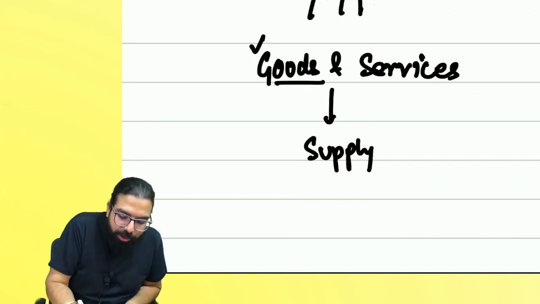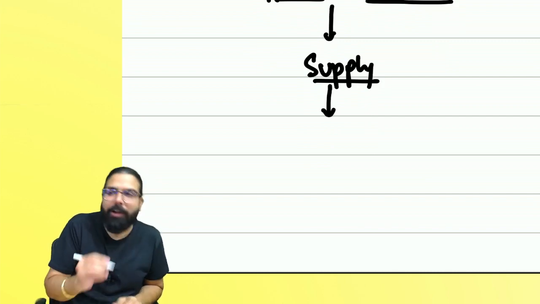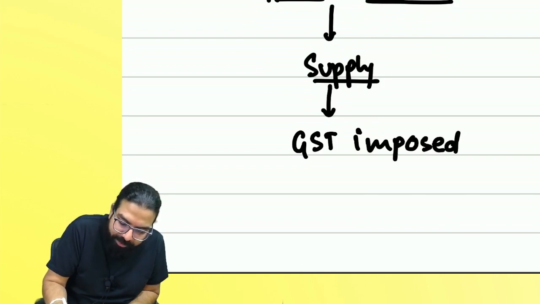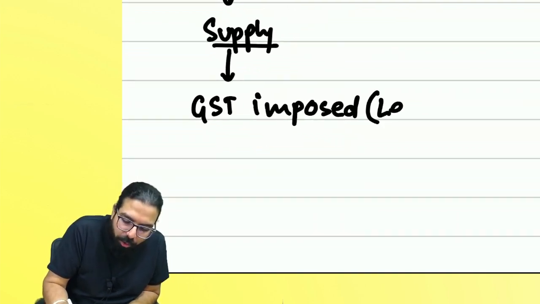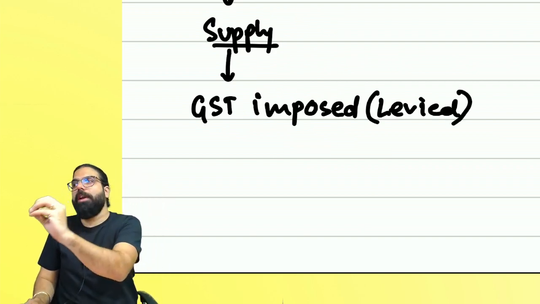So whenever goods or service are supplied, the government says GST will be imposed. GST will be imposed means the word used by the government is levied. The government will levy the GST.